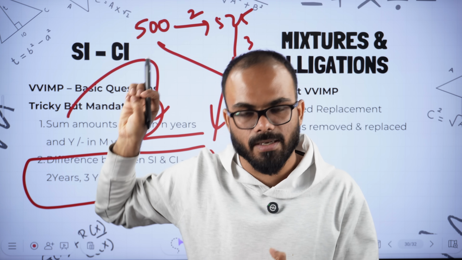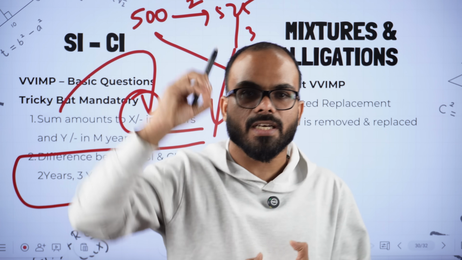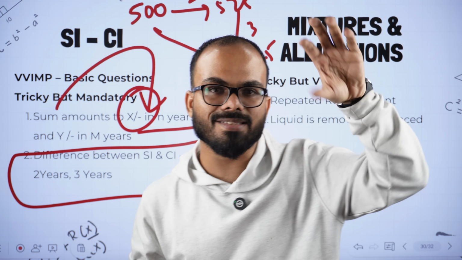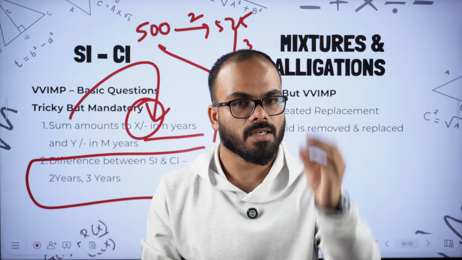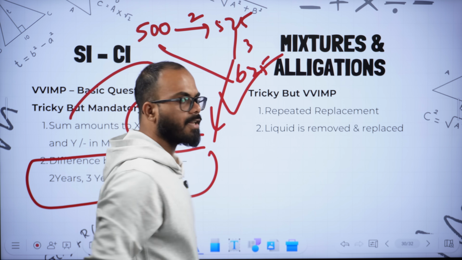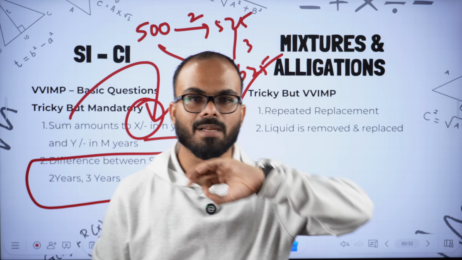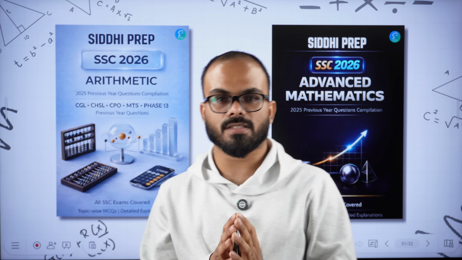These questions are tricky, they are important, and they have already combined them in 2025, where they combine simple interest in one half of the question and compound interest in the other half. Please practice these types of questions. Then mixtures and alligations, these are very easy. Please be good at repeated replacement and replacement models. If you solve them, this is enough.